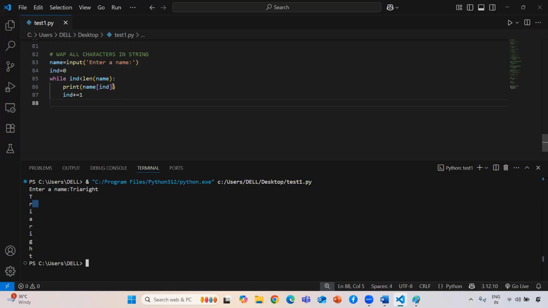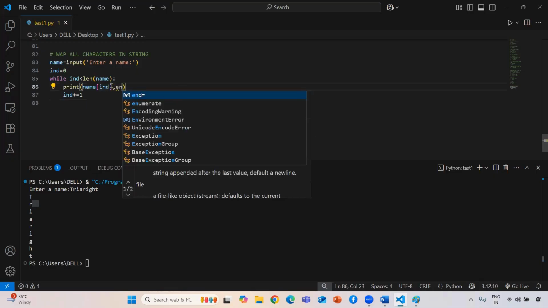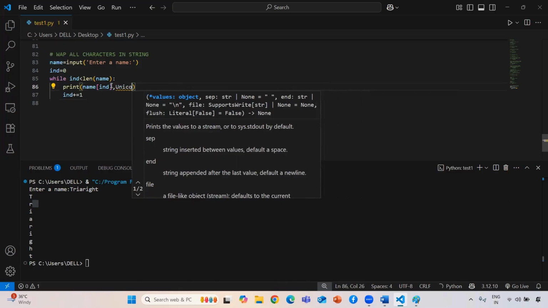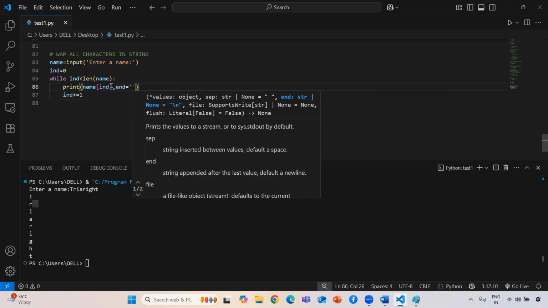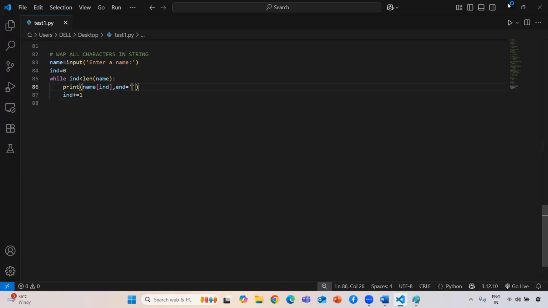Okay, now if you want to print in a single line, you just use my end parameter. Okay, sorry guys. So here you need to print with end and you need to give a glue character. So in that case, I don't want a glue character. That's why I'm only giving end.